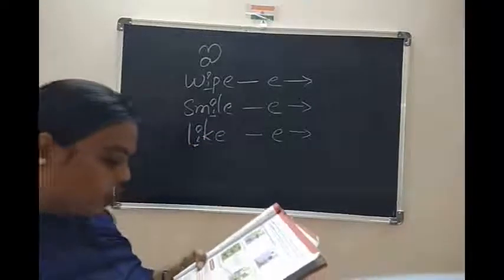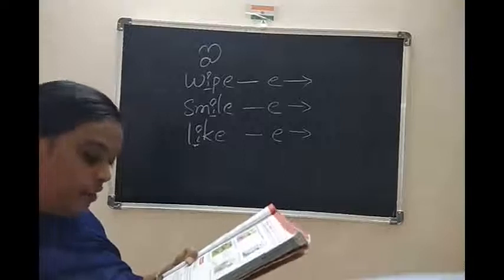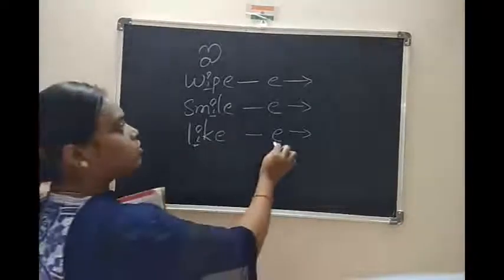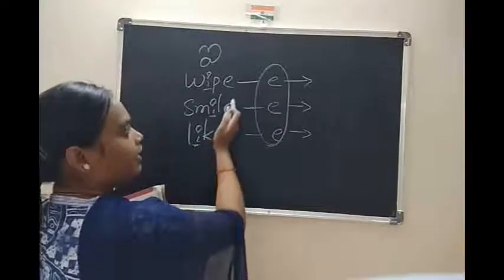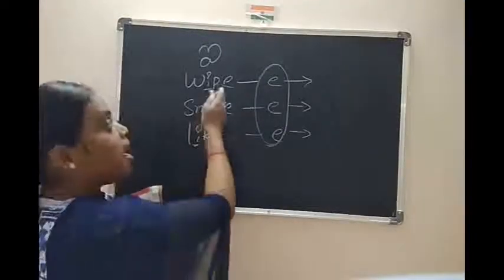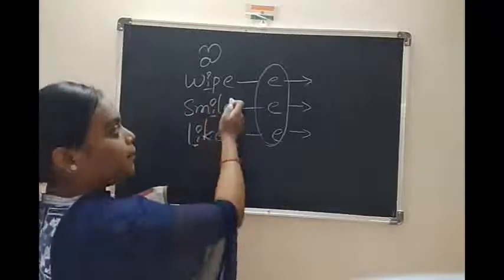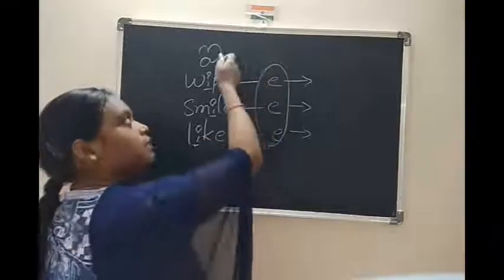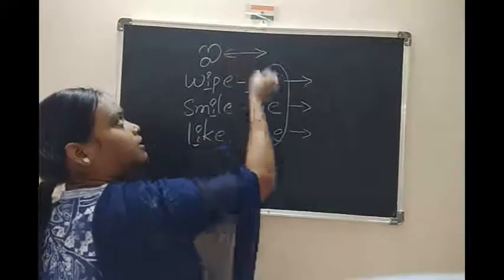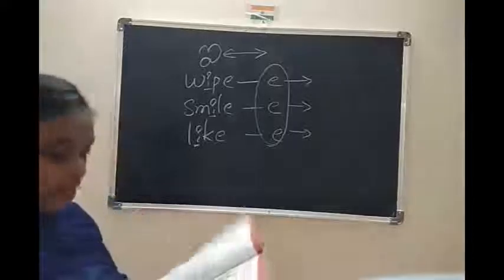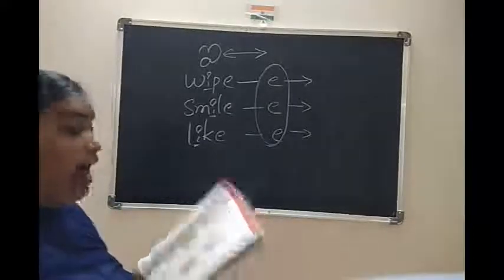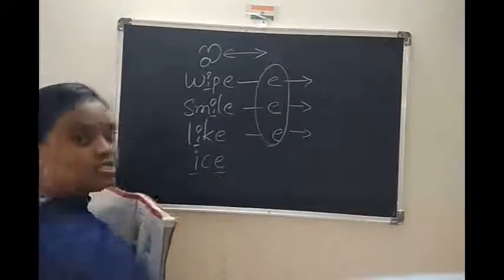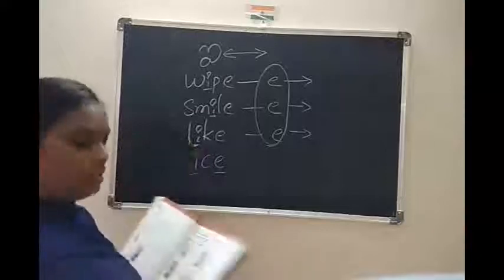Very often when we add an E to the end of a word, it changes the sound of the vowel in the middle. So here also, how does it change? Ending E, I. Smile, wipe, like. This is similar to the sound. So, ice cream, eyes. Similar to the sound.